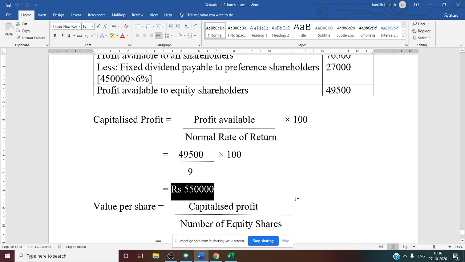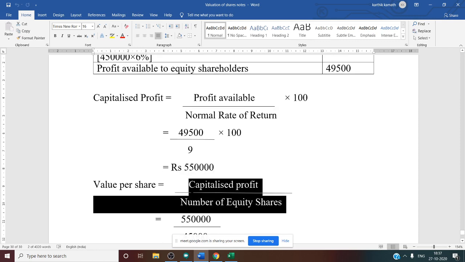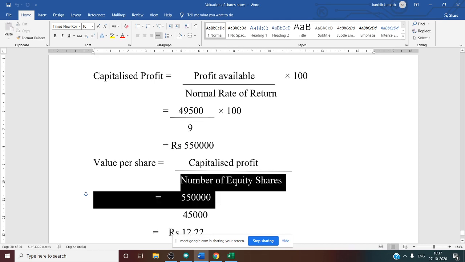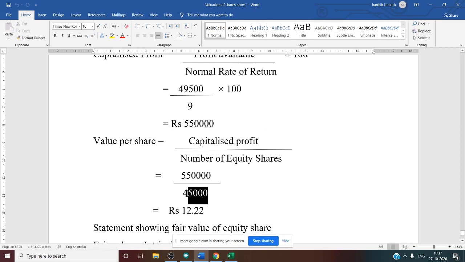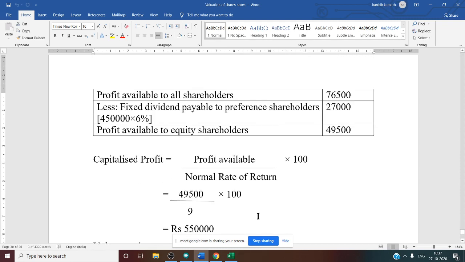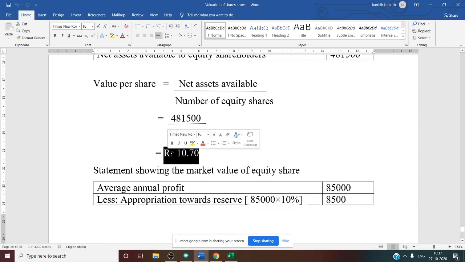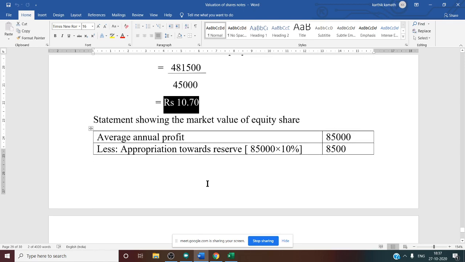Now next we want value per share. So capitalized profit divided by number of equity shares. Capitalized profit 5,50,000 divided by number of equity shares, which we know is 45,000, the same for both the methods, net asset as well as market value method. So the value per share final answer is 12.22 under market value, and under net asset it is 10.70. See this difference. There is a vast difference, isn't it? Almost 2 rupees difference is there.